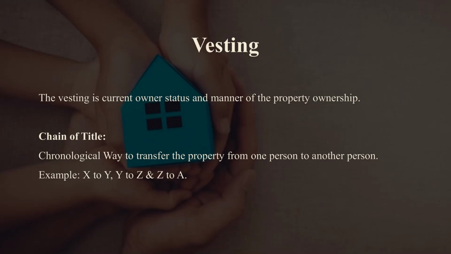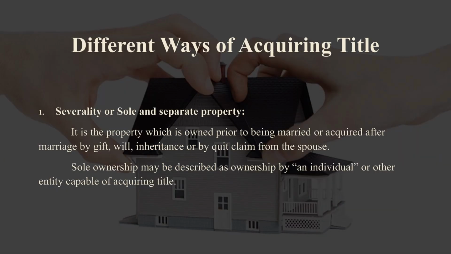Before transferring the property we need to verify the chain of title. What is meant by chain of title? It is the chronological way the property is transferred from one person to another person. Then we'll see the different ways of acquiring title.